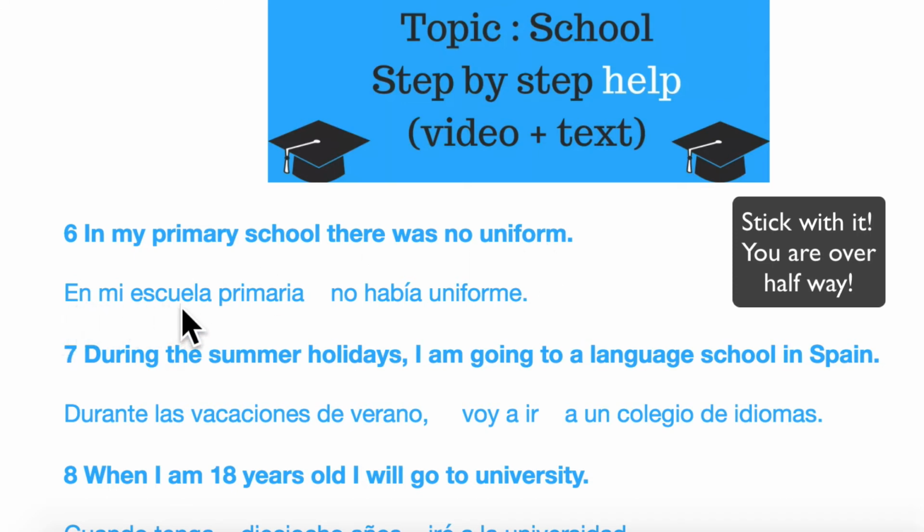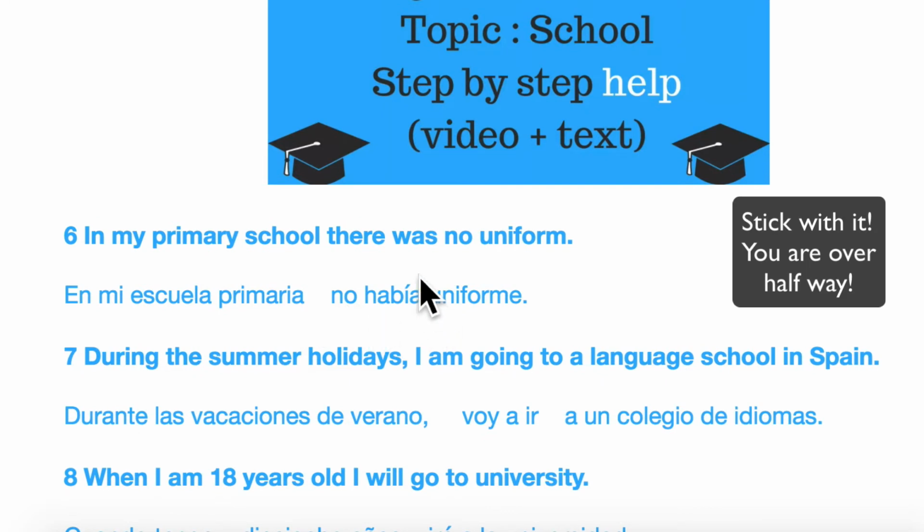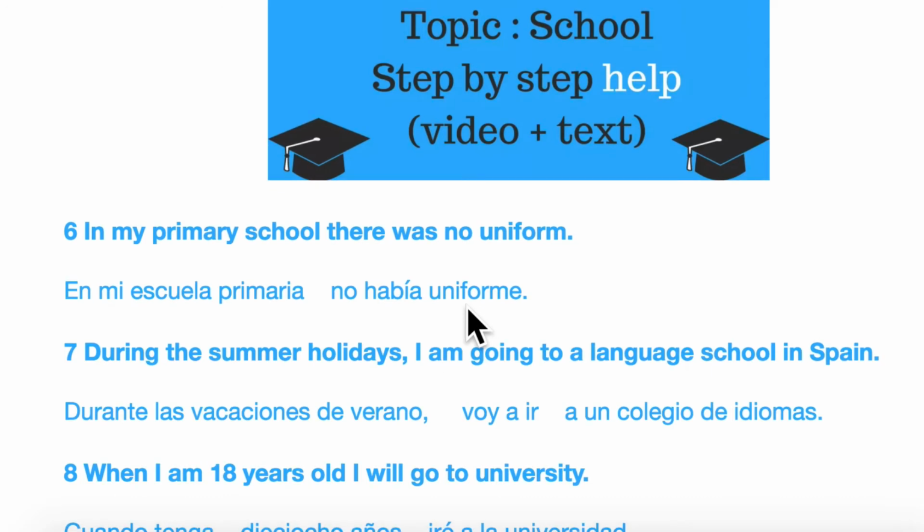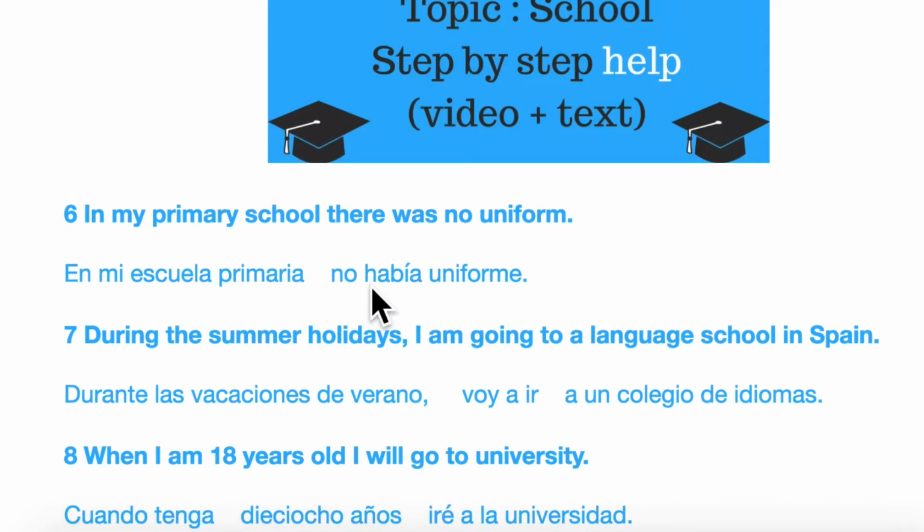Here we go. En mi escuela primaria, no había uniforme. There's the word for primary school. And what we're trying to use here is the imperfect tense. There was no uniform. So, había means there was or there were. No había, there wasn't or there weren't. So in this particular case, no había uniforme. There was no uniform. Super important word, this one, había.